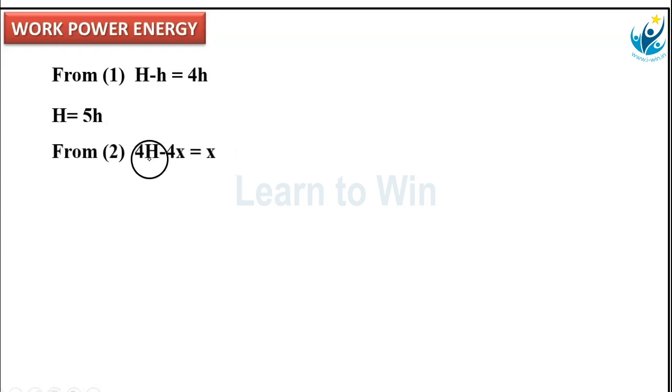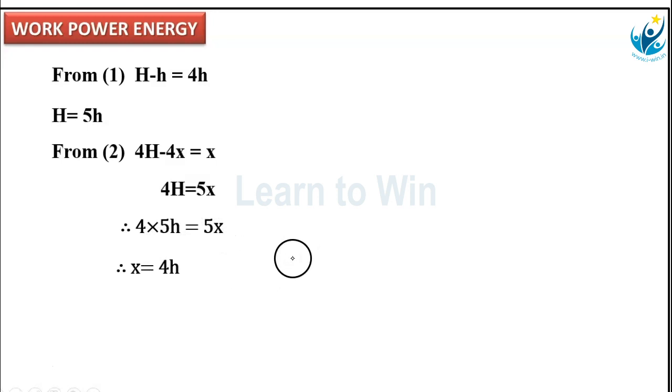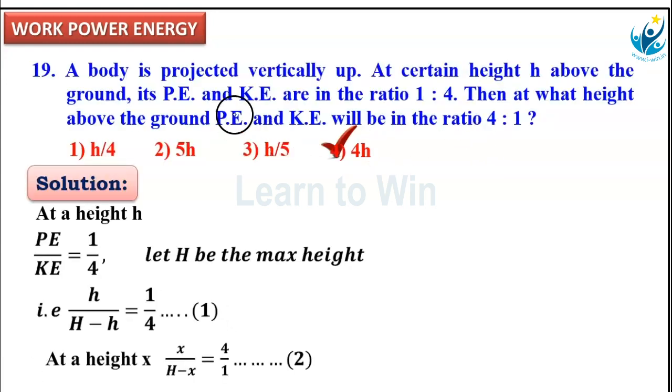From the second equation, 4H minus 4x equals x. From here, 4H equals 5x. In this, in place of capital H, I'll use 5h. 4 into 5h equals 5x. 5, 5 cancel. Then x equals 4h. The option is x equals 4h. At x equals 4h, the ratio of potential energy and kinetic energy will be 4:1. Option is this one, 4h.